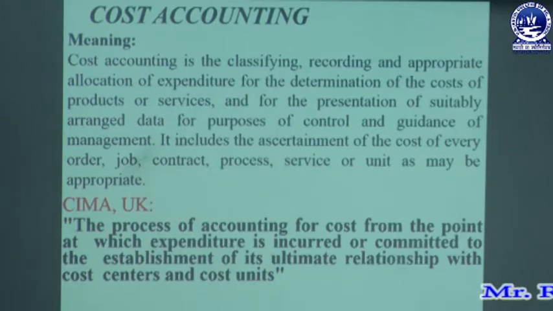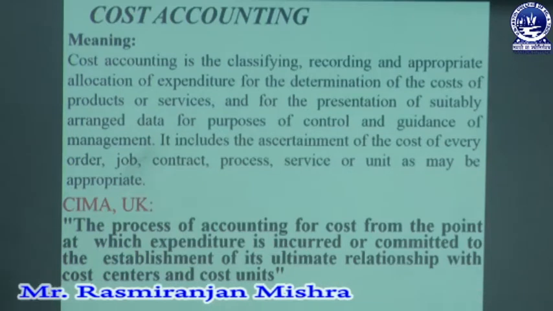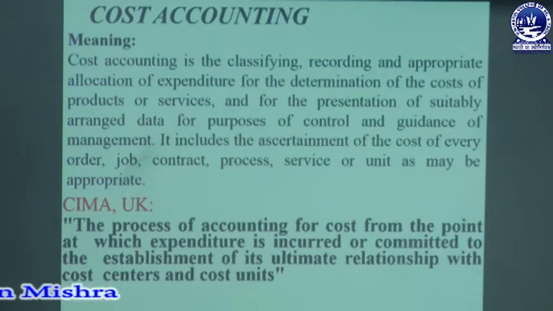is known as cost accounting, and that cost is counted from the point at which expenditure is incurred, that means from where the expenditure is incurred till the product reaches its final stage. So the total amount of expenditure incurred from the beginning till the end of the final output is considered as cost, and that is committed for establishment of ultimate relationship with cost center and cost unit. Management can make that ultimate relationship with different cost centers and cost units for ascertainment of cost.